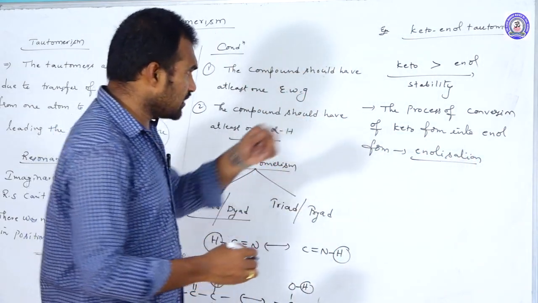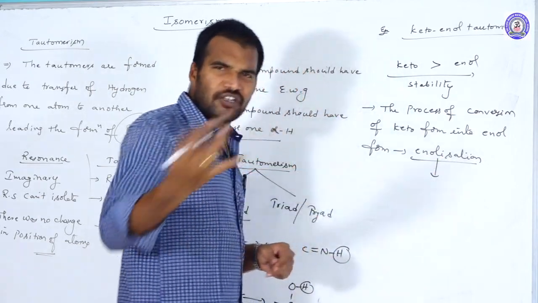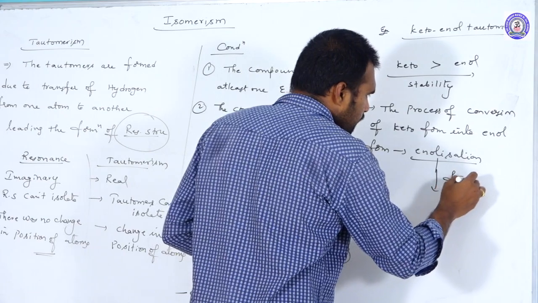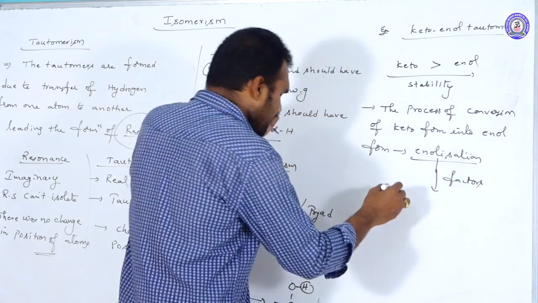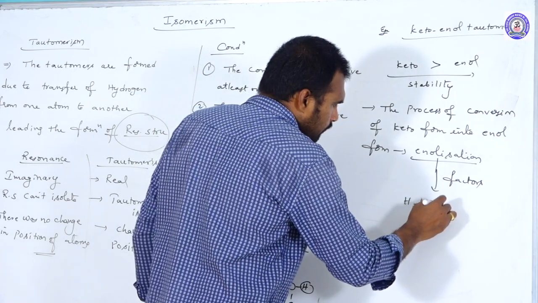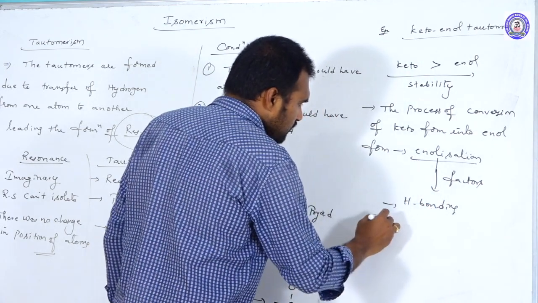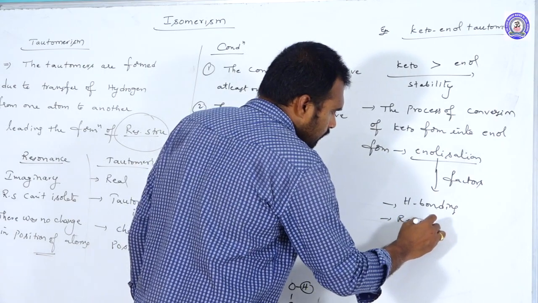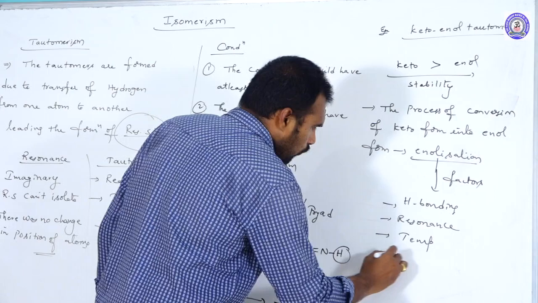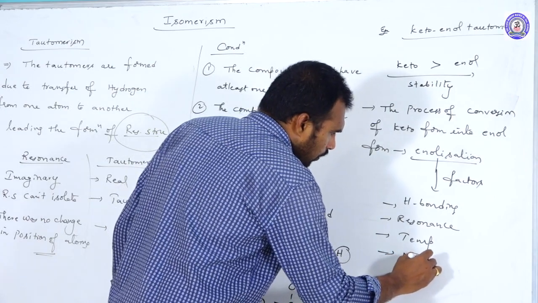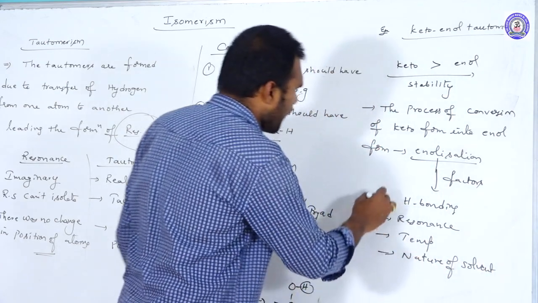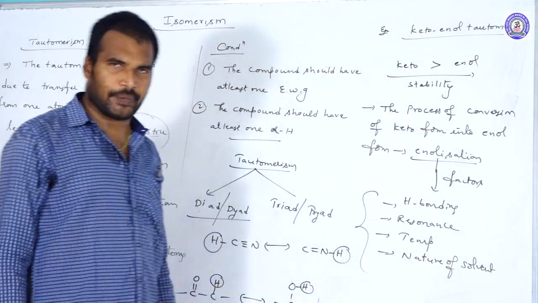Enolization. And this enolization depends on so many factors. What are the factors on which the enolization depends? The first factor is hydrogen bonding. The second factor is resonance. The third factor is temperature. And the fourth one is nature of solvent. On all these four factors, the enolization depends.